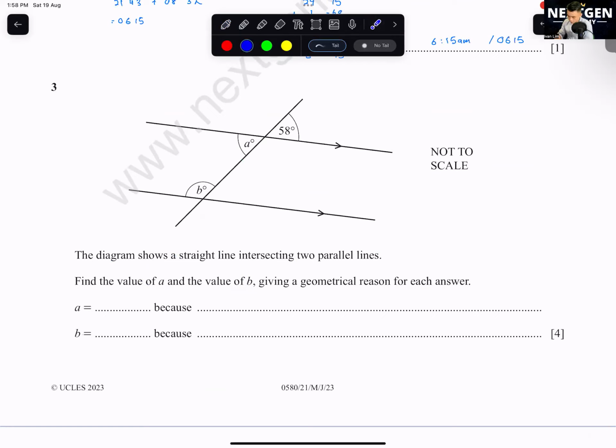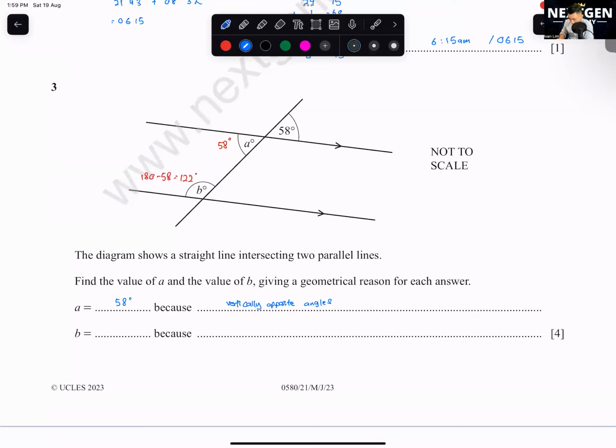The name for this is, because they are vertically opposite angles. Okay, don't go create your own name. You need to use the proper name over here. Okay, vertically opposite angles. Okay, what about b? b will be 180 minus 58, which is equals to 122 degrees.